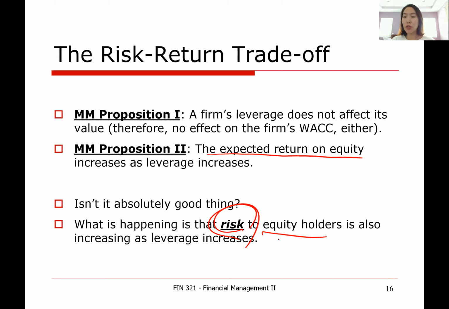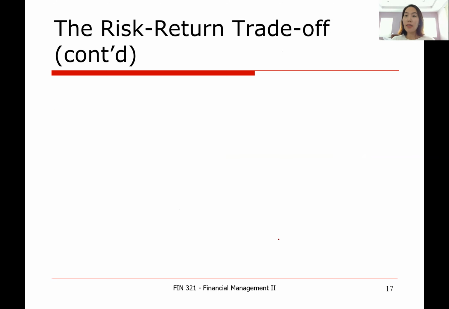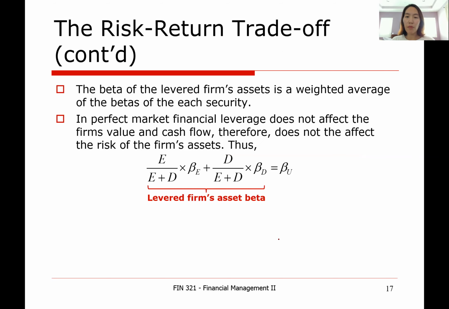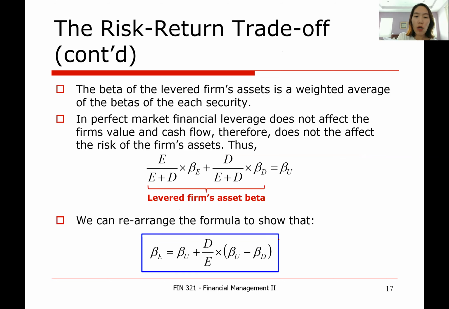Therefore, by nature, the use of debt will increase the risk to equity holders. Well, we can define the way that the risk to equity holders increases specifically. I have no interest in going over all the mathematical proof, but I want you to remember this one equation, okay? It's almost parallel to the ROE equation.